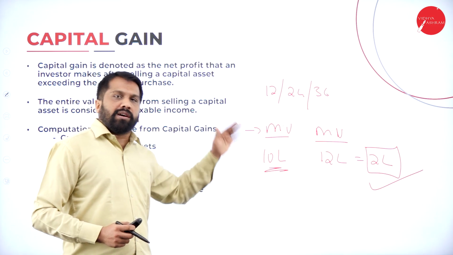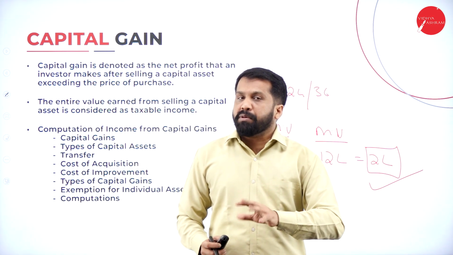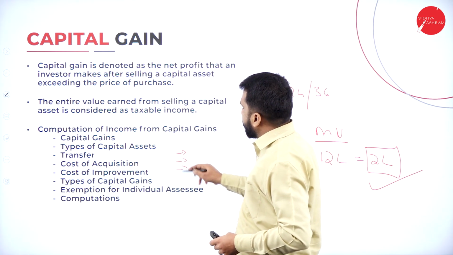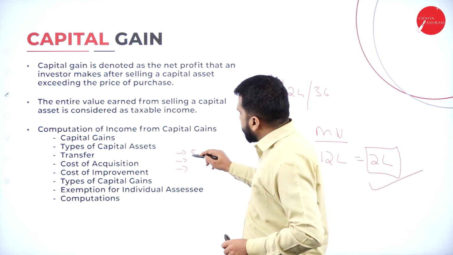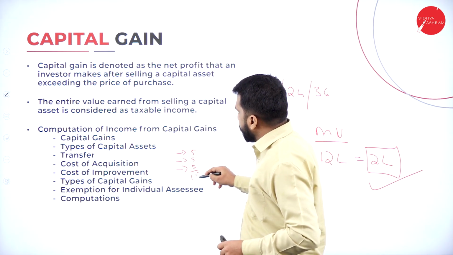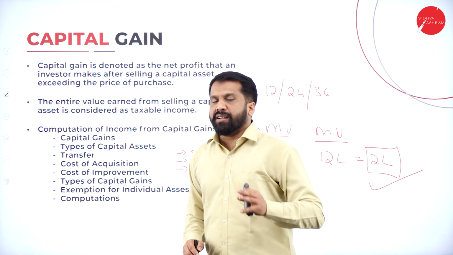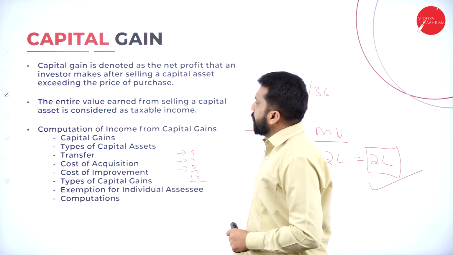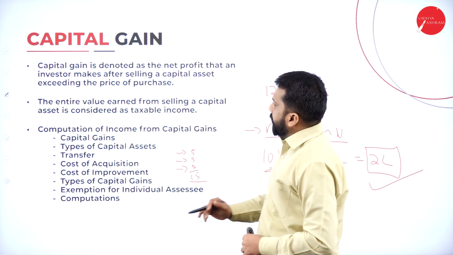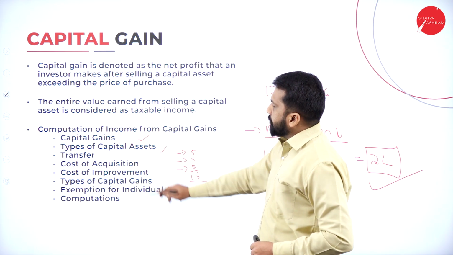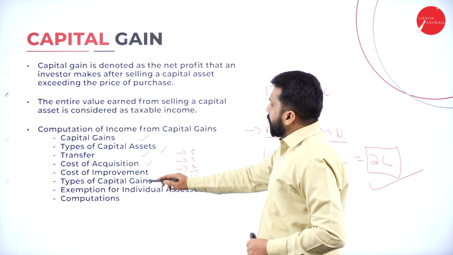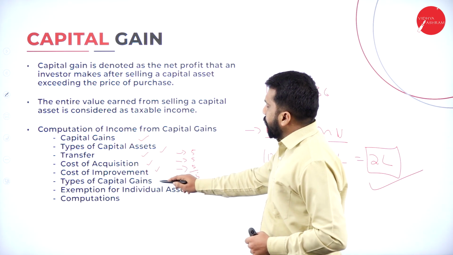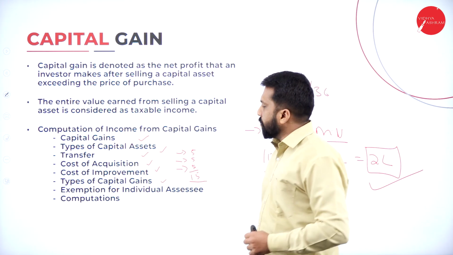And one more thing, they will not give you a big problem in this. It will be 15 marks, but they will give you asset number 1, asset number 2, asset number 3. Each asset will carry 5 marks, total 15 marks. It is the easiest one; long term and short term calculation you are supposed to learn. Now, computation of income from capital gain: types of capital asset, transfer, cost of acquisition, cost of improvement. I'll explain what is improvement and what is acquisition. Types of capital gain, like long term and short term.